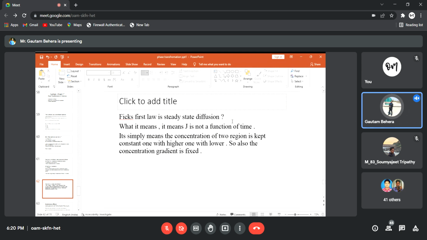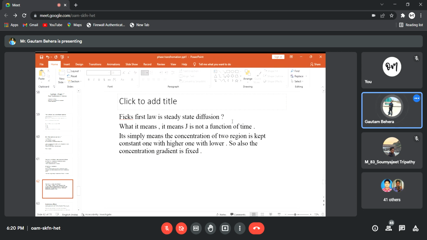What exactly does it mean? In simple words, suppose you have two concentrations. At one end you are maintaining a higher concentration, and at the other end a lower concentration in a material, but you are not changing that concentration. Your concentration is fixed. Suppose 10 atoms are there in one area, and 2 atoms are there in another area. That is fixed. We're not changing it.